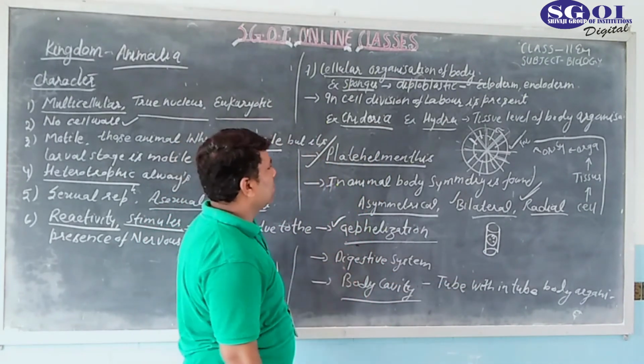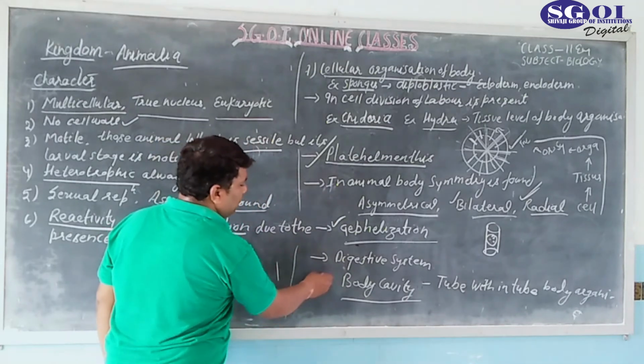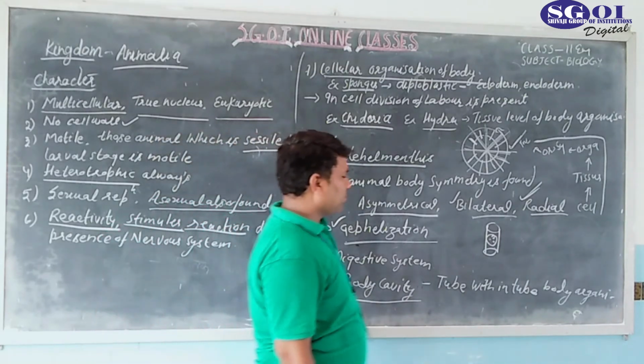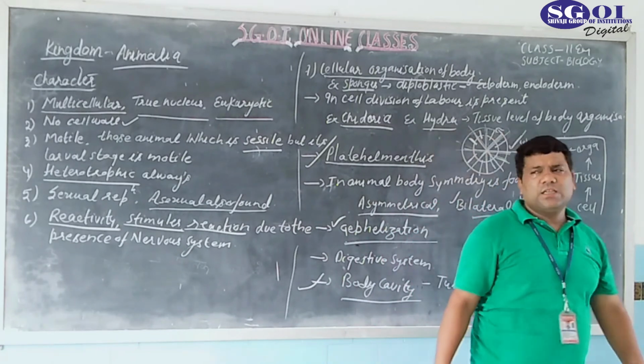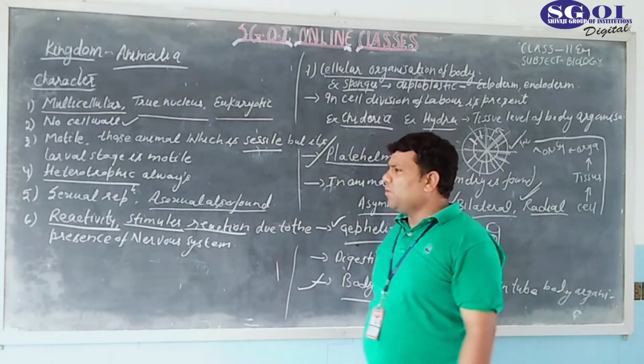This is also the characteristics of animal. Now comes to the last point, body cavity. Body cavity is actually what happened. What is body cavity?